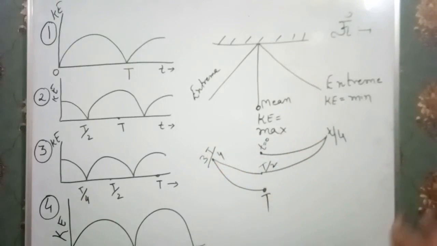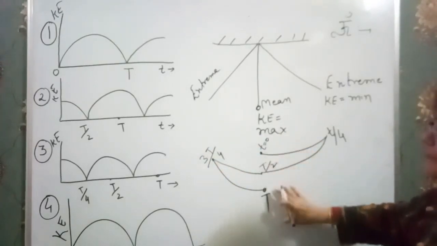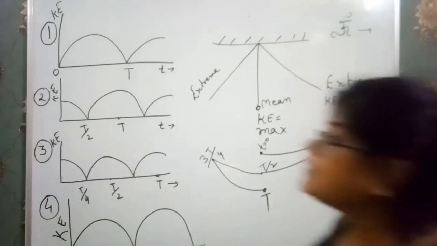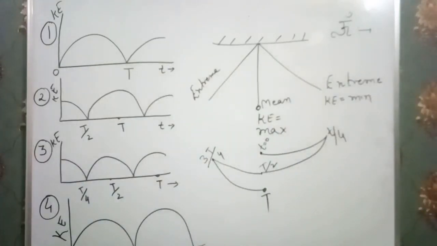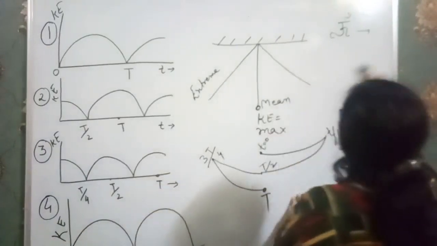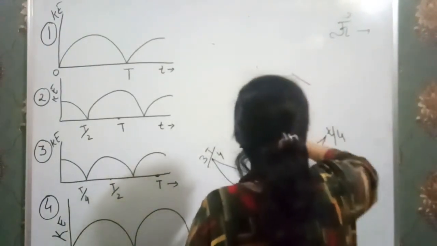So at 0, T by 2 and T, in the graph we must have maximum positions. What is the maximum position? That means when the displacement is greater, that means it has maximum displacement.